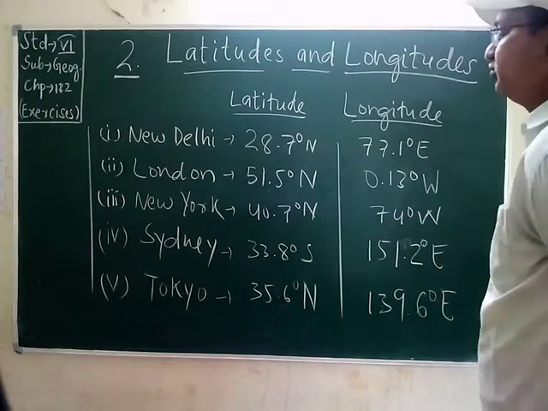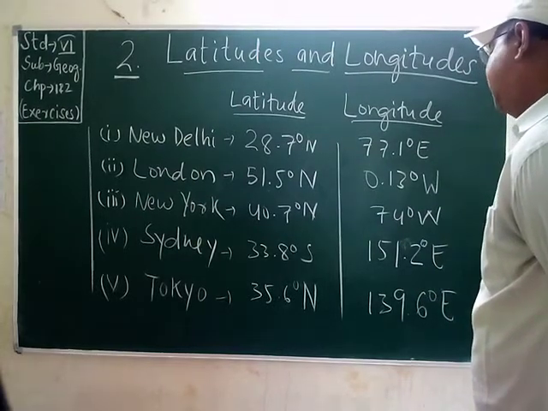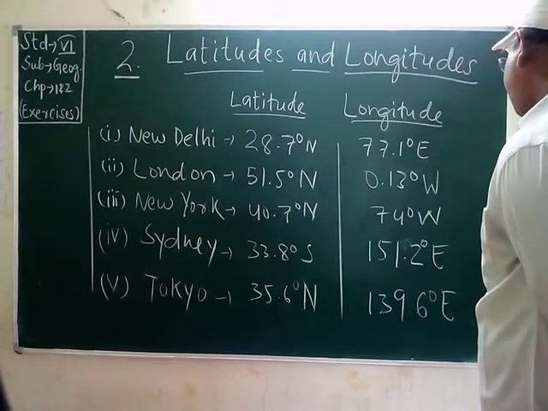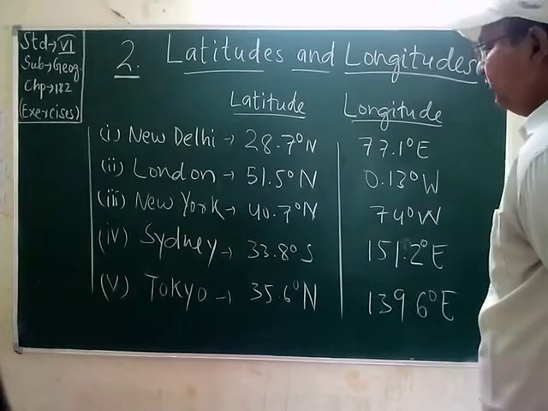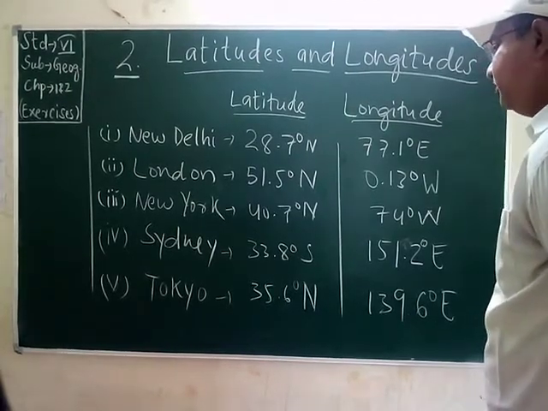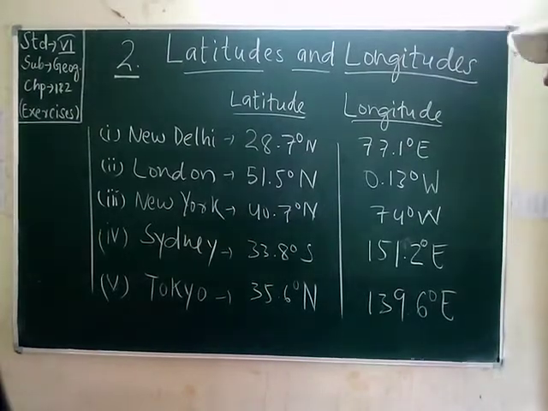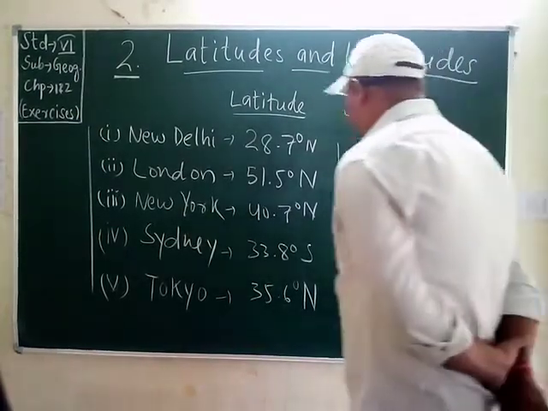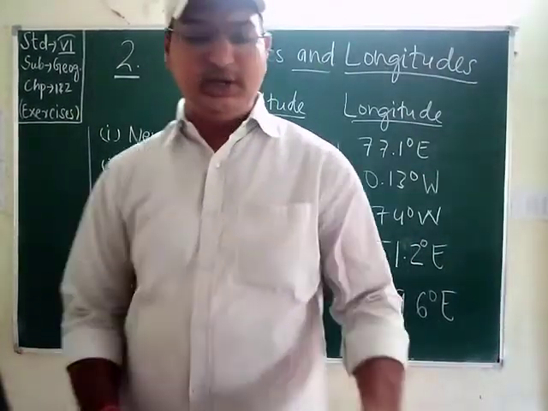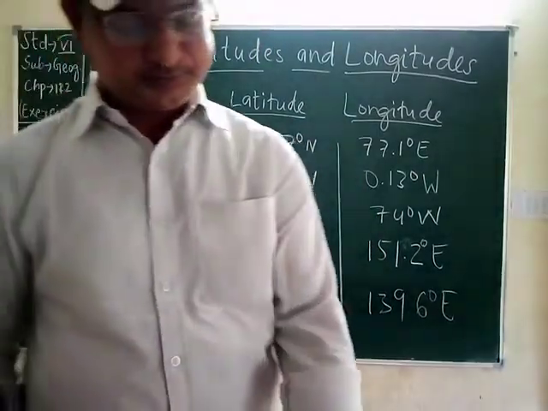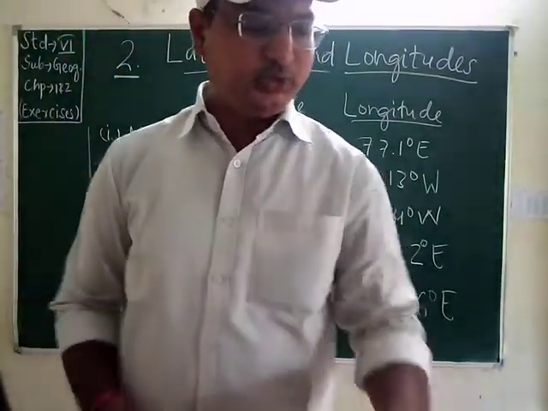Then Sydney, Australia, is at 33.8 degrees south and 151.2 degrees east. Then Tokyo, the capital of Japan, is at 35.6 degrees north and 139.6 degrees east. So these are the latitudes and longitudes of the cities, students.